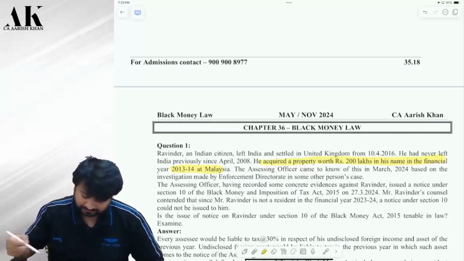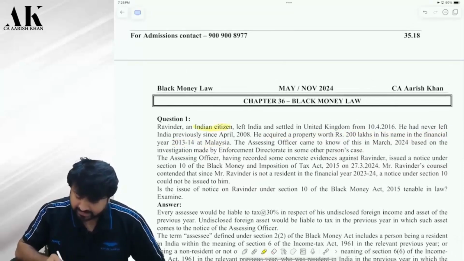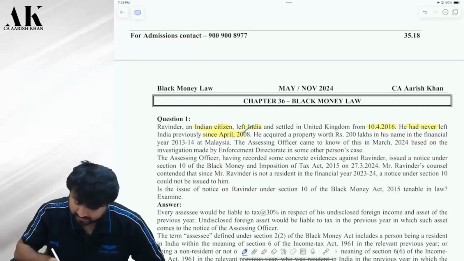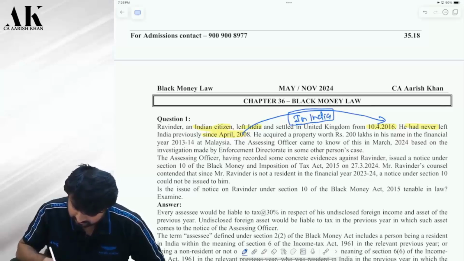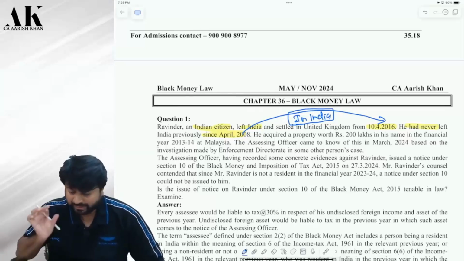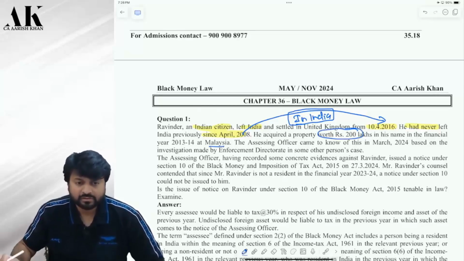Therefore, what is happening in this question? Ravindra is an Indian citizen, left India in 2016. He has never left India previously since 2008. It means between 2008 to 2016, he was where? Tell me. He was in India, right? And during this period, he has bought this property outside India, in Malaysia. Check. So at that time he was resident or not? Yes. Therefore, he will be called an assessee, and the department can send the notice to him.